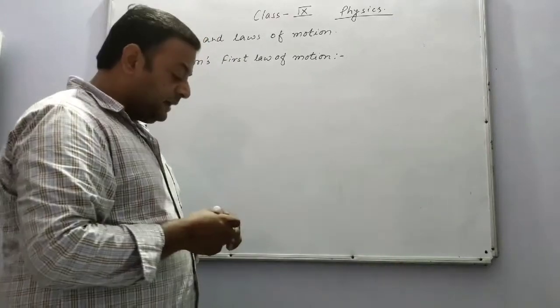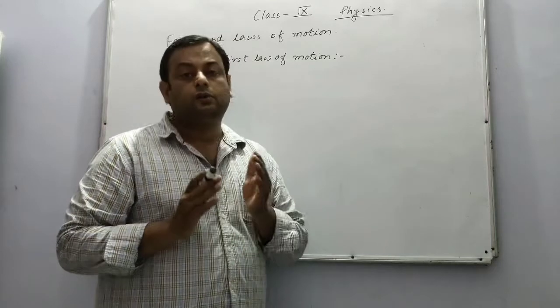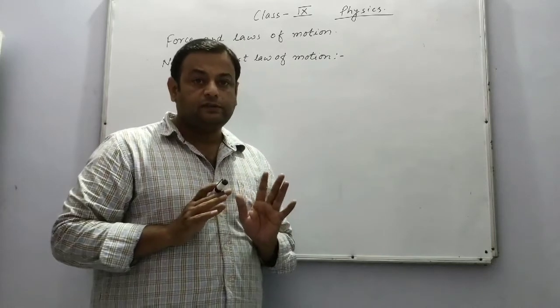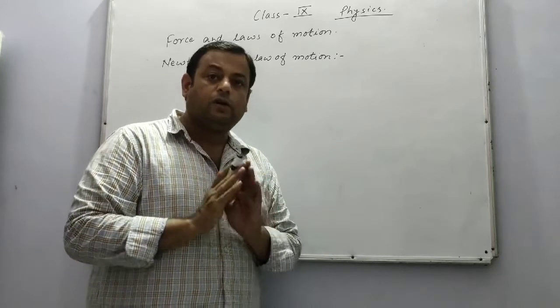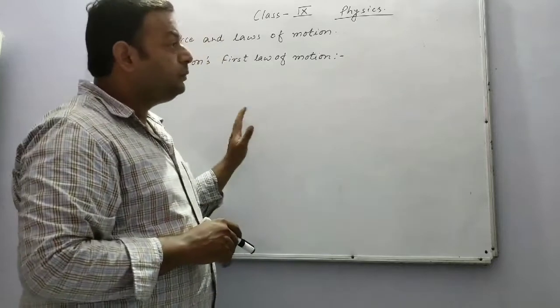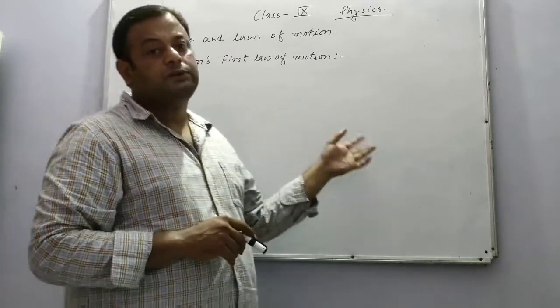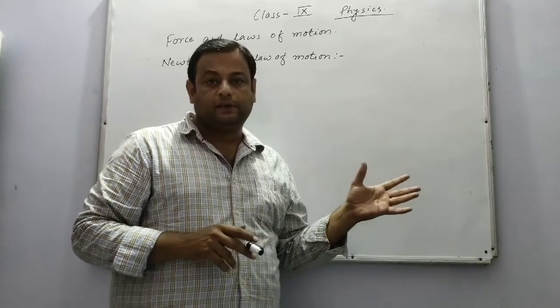Now there is a tendency of all the objects to resist or to oppose any change. All the objects have the tendency to resist or to oppose any change either in the position of rest or in the position of motion, and that tendency is called inertia.